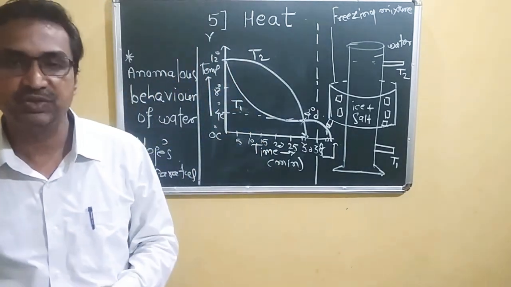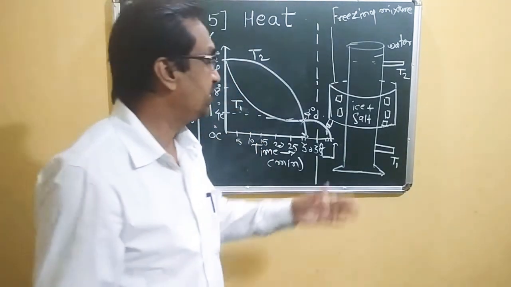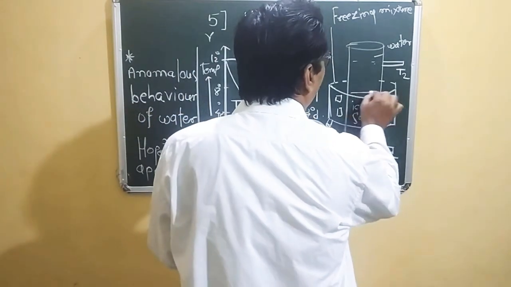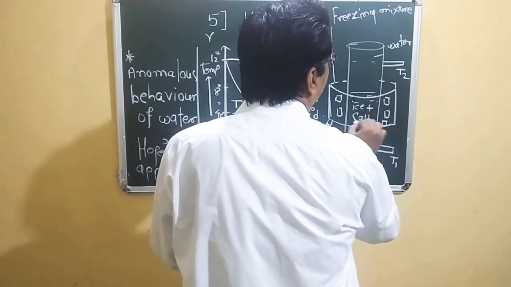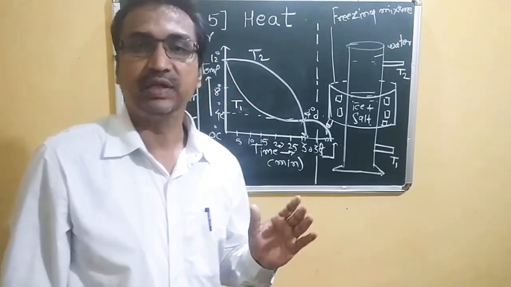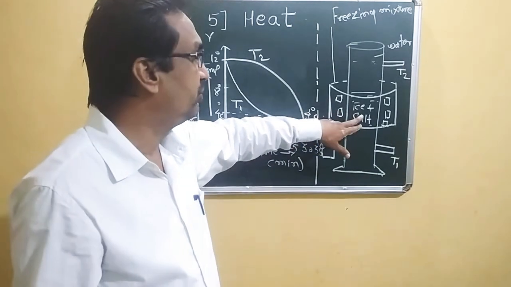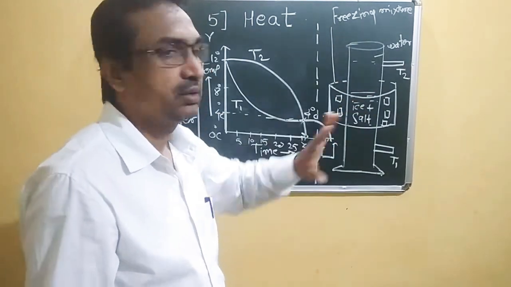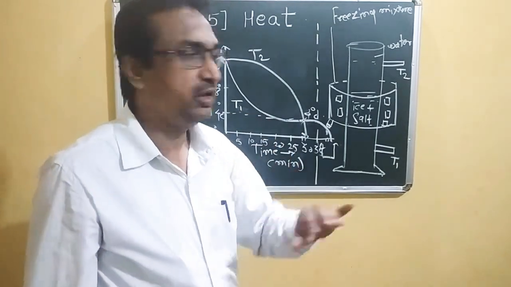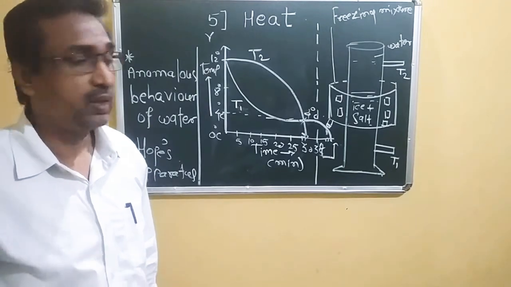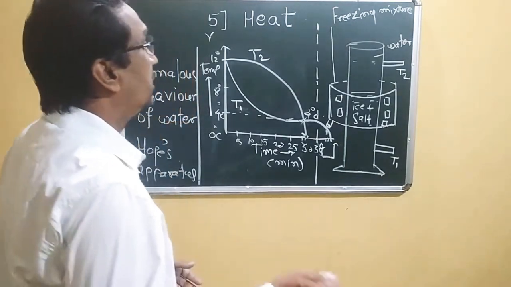Due to the freezing mixture, ice and salt, the temperature of the surrounding middle portion decreases. Due to the decrease in temperature of the freezing mixture, the corresponding substance, that is water, in the middle portion, its temperature also decreases.